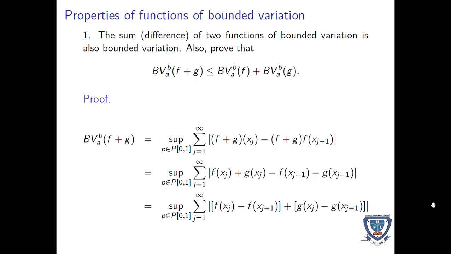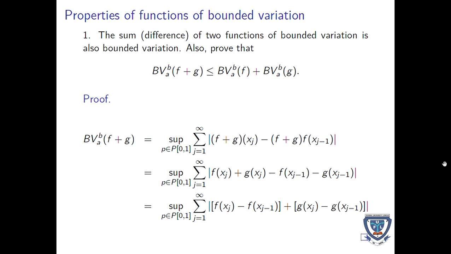Properties of functions of bounded variation. Number 1, the sum of two functions of bounded variation is also of bounded variation. Also, prove that the bounded variation of f plus g is less than or equal to the bounded variation of f plus the bounded variation of g.